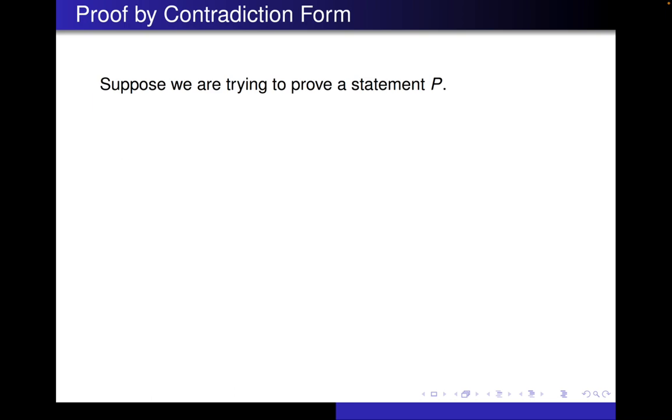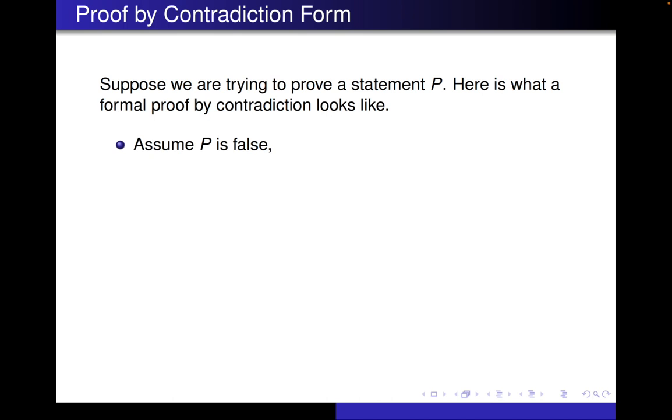So here's what proof by contradiction looks like in general. First of all, proof by contradiction is not limited to certain types of statements like contrapositive was. That was limited purely to conditional statements. This can be used on literally any statement that we want to prove. So suppose that we are trying to prove any statement, we'll call it P. Here's what a proof by contradiction looks like for that statement P. The first thing we're going to do is assume that our statement P is false. And another way of saying that, a more useful way of saying that, is we are going to assume that the negation of P is true.